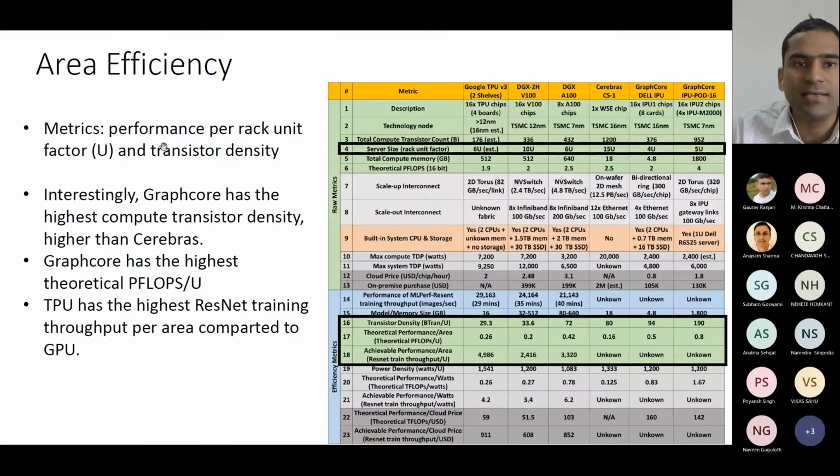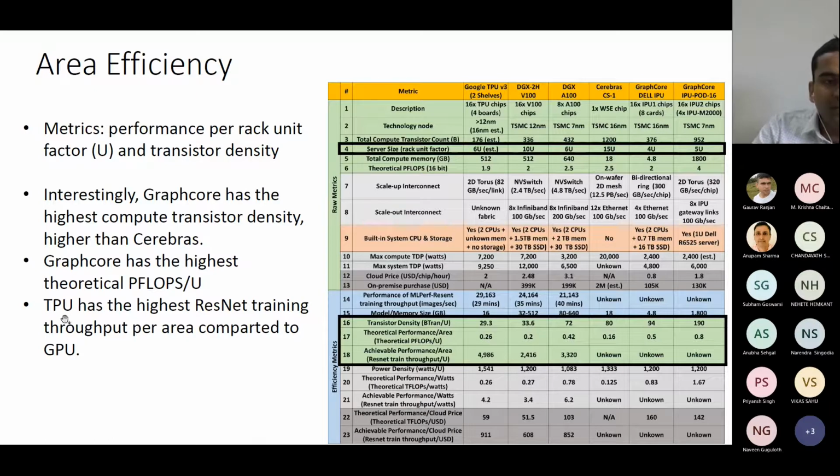Okay, now let us see area efficiency. This is the performance per rack unit. That means if given a certain rack unit, how much performance you can get. Now here, within each rack unit, TPU fits 29 billion transistors, whereas here we are able to fit 190 billion transistors. And for each U height, how many petaflops you can get is here only 0.26, here it is 0.8. Here you can get 0.5 and so on, all these numbers you can see.